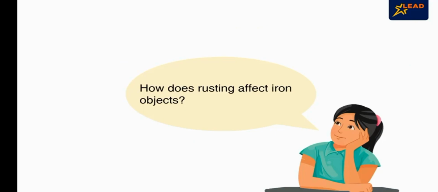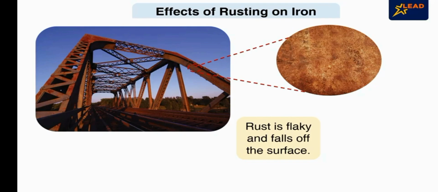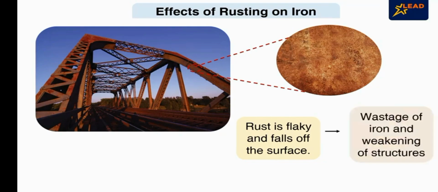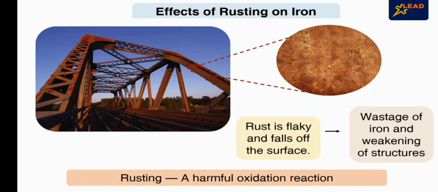How does the process of rusting affect iron objects? Rust is flaky in nature and hence falls off the surface of iron. This leads to the wastage of iron and weakening of objects and structures made of iron. Thus, rusting is a harmful oxidation reaction.